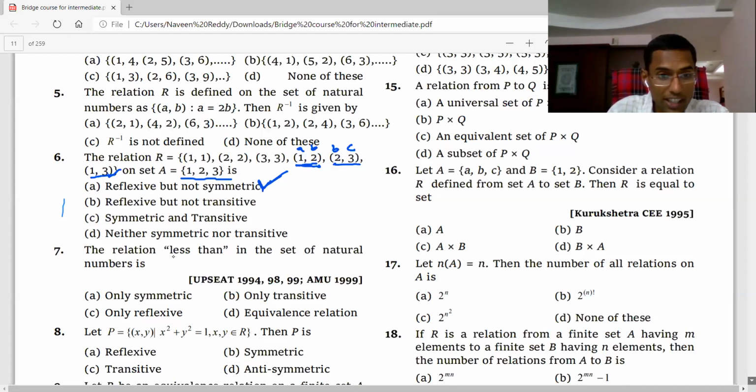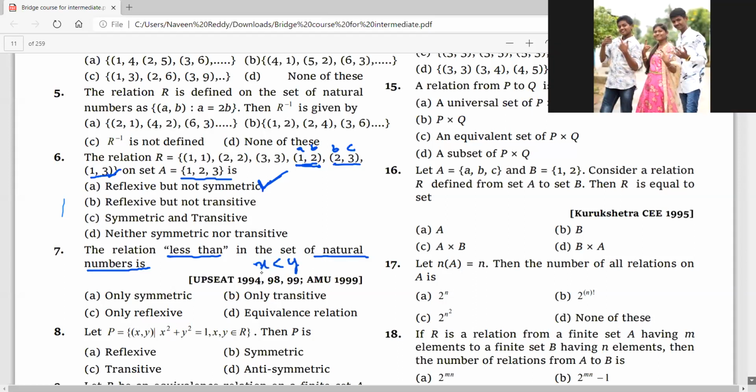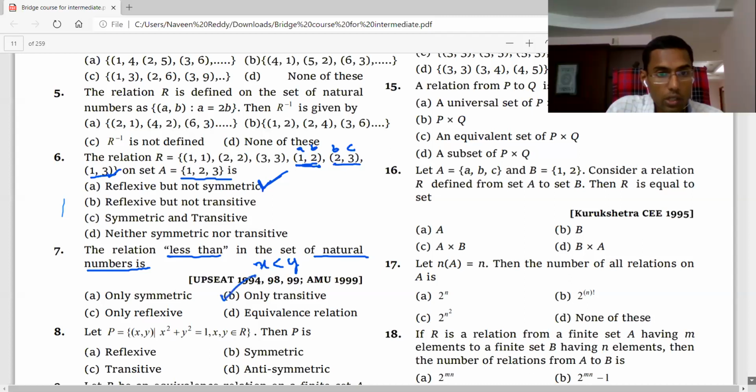See here, the relation less than in the set of natural numbers, which we discussed today. X less than Y. Less than is what? Only transitive. Yes, only transitive. Very good. It is not reflexive. Why? 1 less than 1 is not possible. So reflexive is not possible. Symmetric: 1 less than 2 is possible, but 2 less than 1 is not possible.